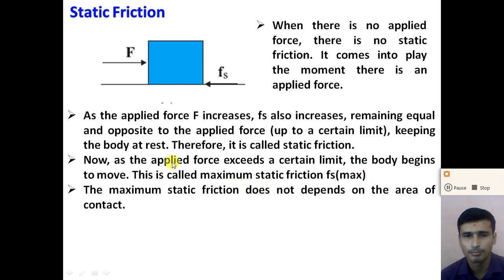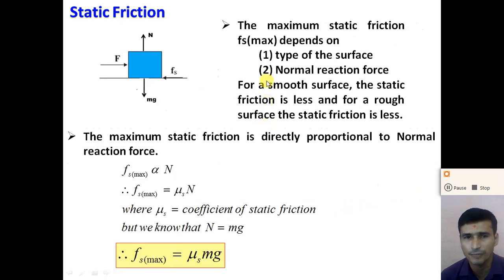So beyond a certain limit, if we apply more external force, the object starts to move, and this limiting force is called the maximum static friction, right? So here the maximum static friction does not depend on the contact area. So maximum static friction depends on which factors? The first one is the type of the surface, and the second one is the normal reaction force.